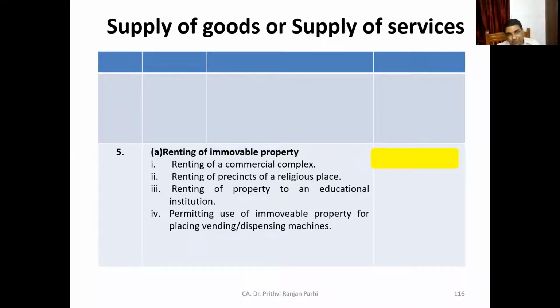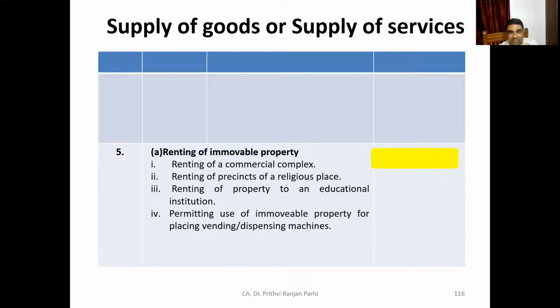Now, renting of immovable property. For example, renting of a commercial complex, renting of residence of a religious place, renting of property to an educational institution, then permitting use of immovable property for placing vending or dispensing machines, etc. You might think in many places, one shopkeeper might have allowed his veranda to somebody else to put a vending machine or dispensing machine.